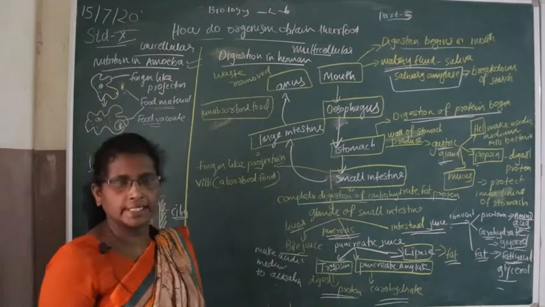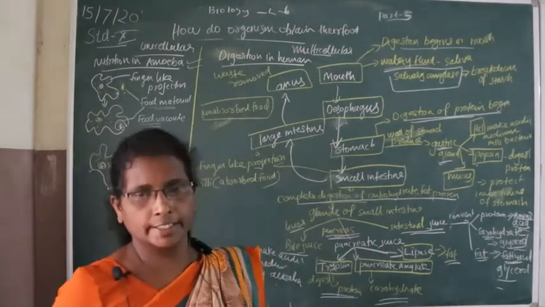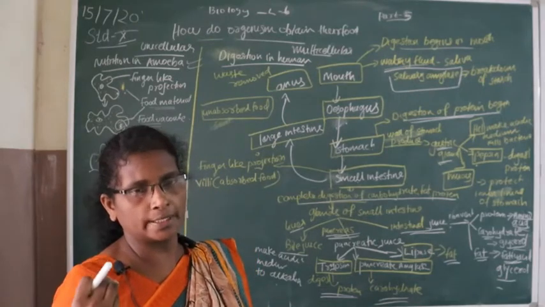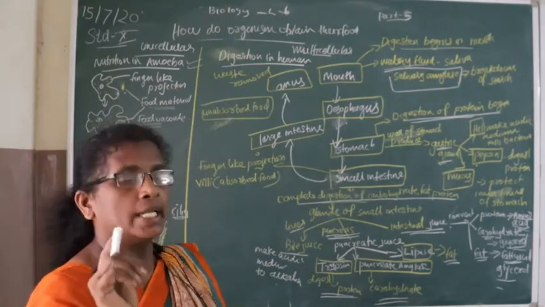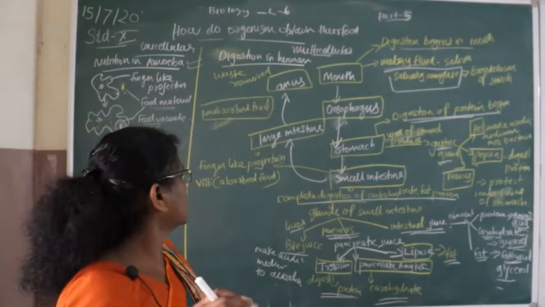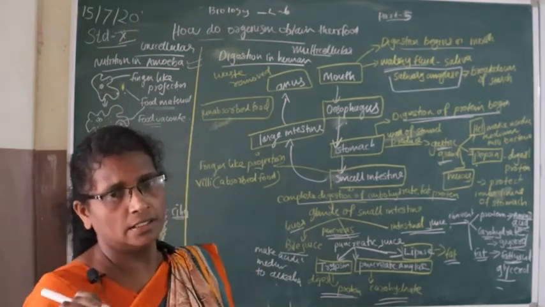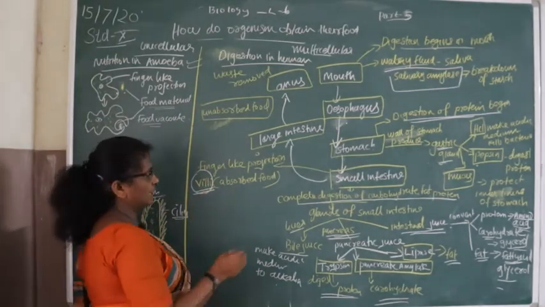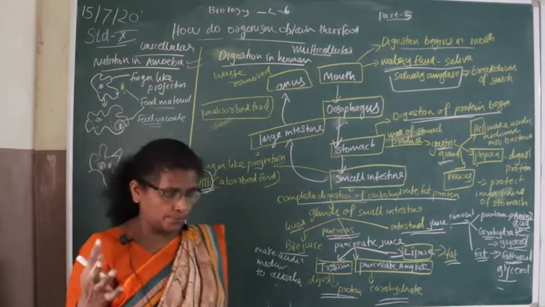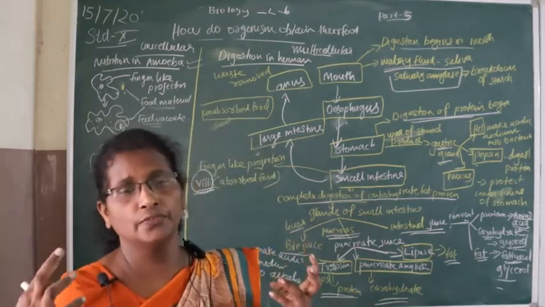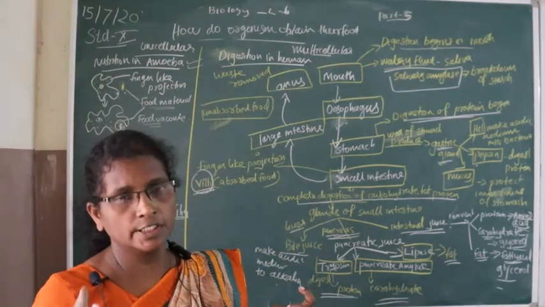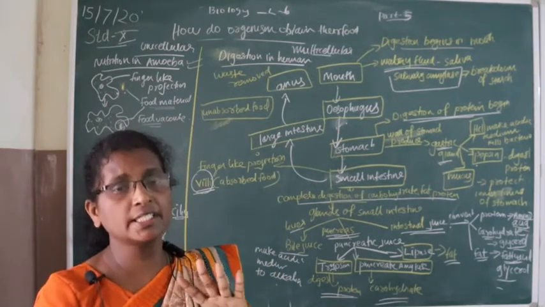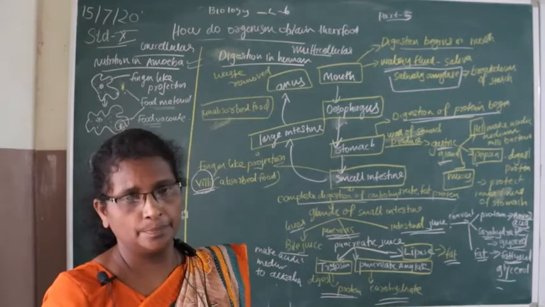Then what will happen next? After digestion, the digested food is absorbed by the body. In the small intestine there are finger-like projections called villi. These finger-like projections absorb the food materials.